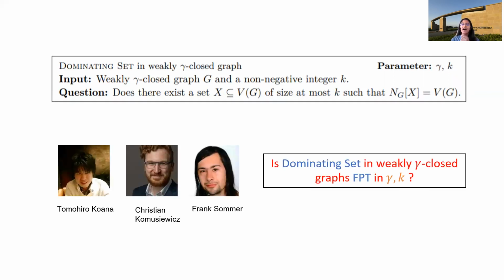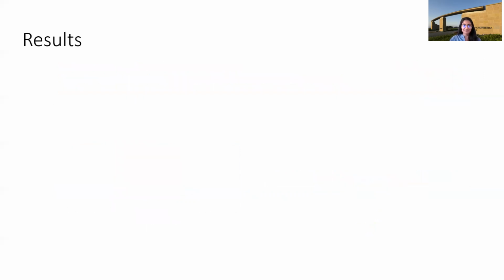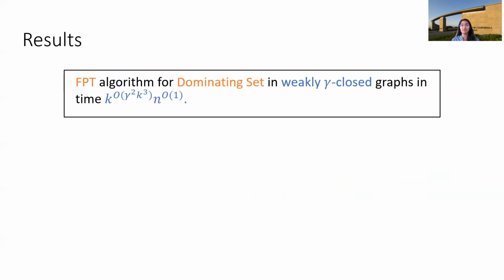Tomohiro, Christian, and Frank asked the question whether dominating set in weakly gamma closed graphs is FPT when parameterized by gamma and k. What does this mean? Whether there exists an algorithm for this problem running in time f(gamma, k) poly(n). And we resolve this question with a yes, and that is what we'll see now. So our main result is an FPT algorithm for dominating set in weakly closed graphs that runs in time k to the gamma squared k cubed poly n, right?